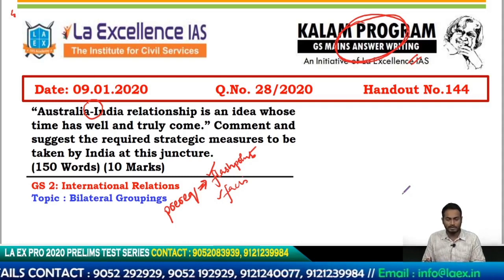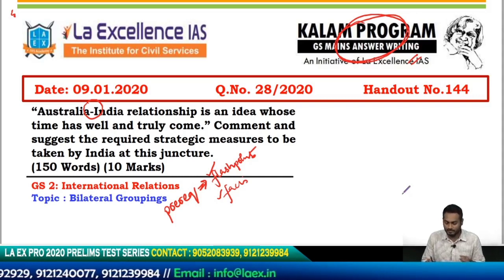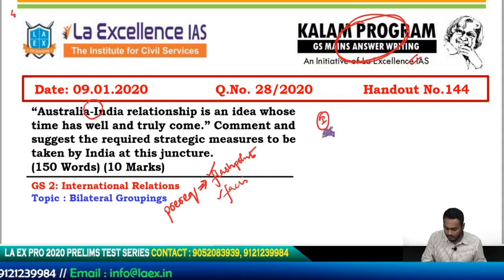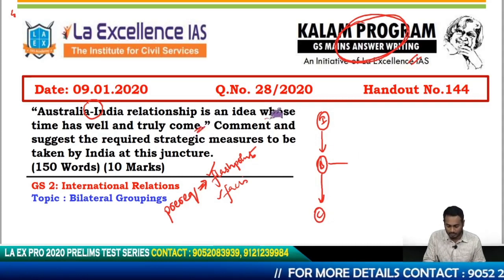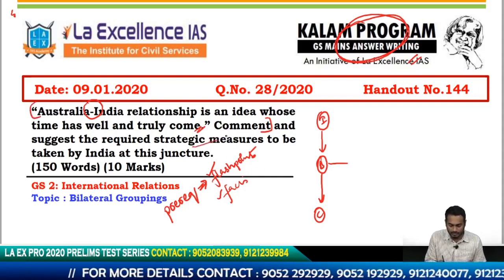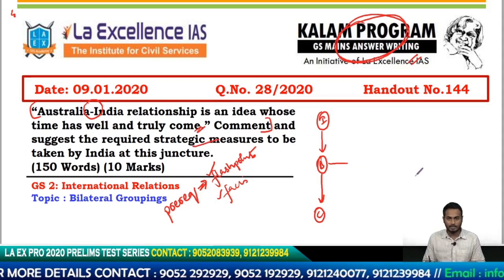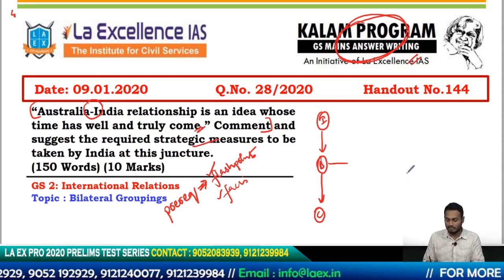I'll read out the question for you all and we will evolve a structure for this answer along the usual lines of introduction, body and conclusion. The question: Australia-India relationship is an idea whose time has well and truly come. Comment. This is the first part of the question, and then suggest the required strategic measures to be taken by India at this juncture. So this question can be easily converted into sub-parts.